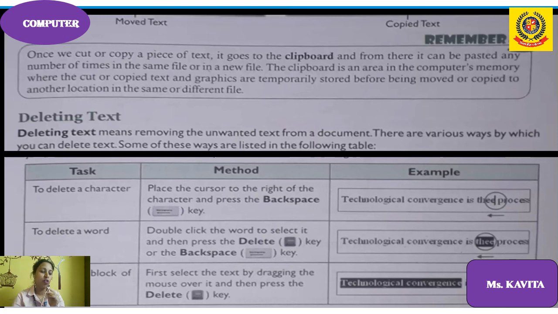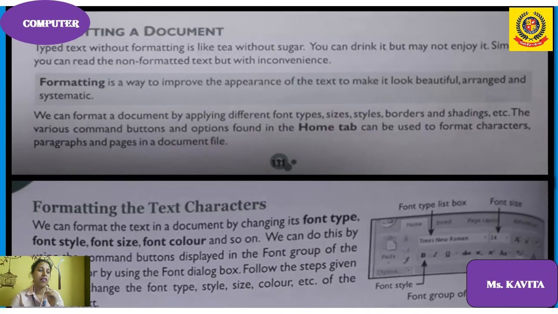To delete a block of text, select the text by dragging the mouse over it, then press the delete key. So in this way we can delete. Formatting: how to change the font style, font face.